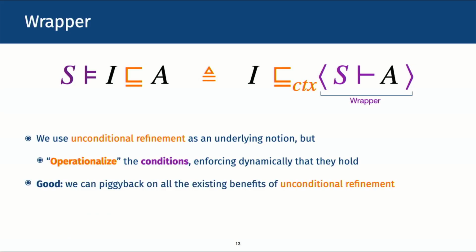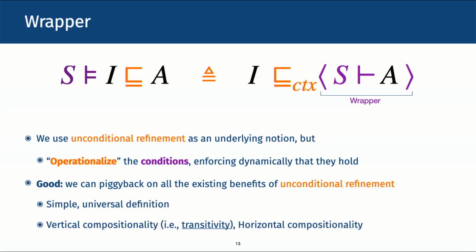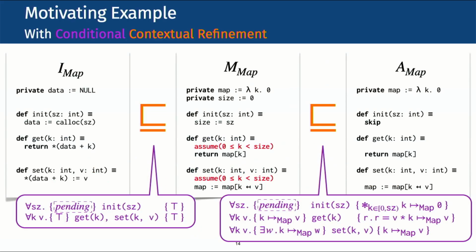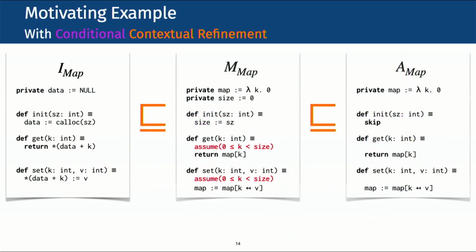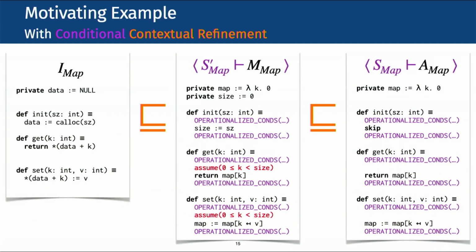What is good about this approach is that we can piggyback on all the existing benefits of unconditional refinement. Its simple, universal definition, and its various properties like transitivity and horizontal compositionality. So in CCR, the purple conditions that we have seen before are inserted by the wrapper in the form of these purple operationalized cons instructions. These instructions operationalize the conditions by enforcing them dynamically in the operational semantics.